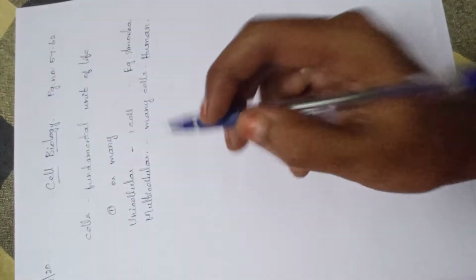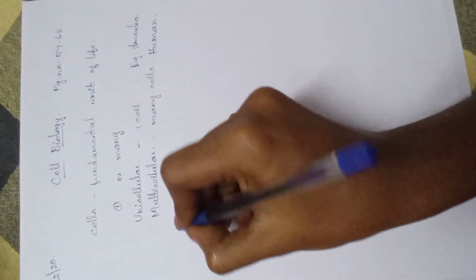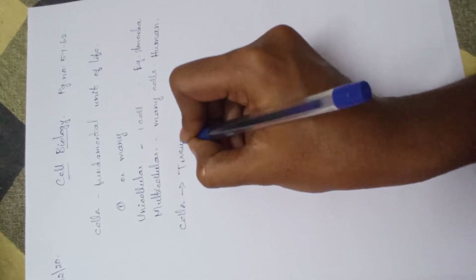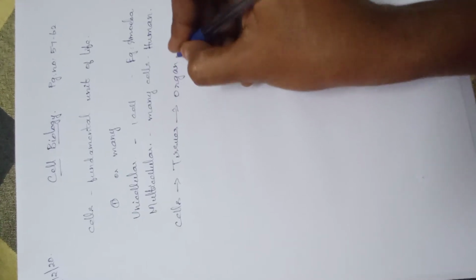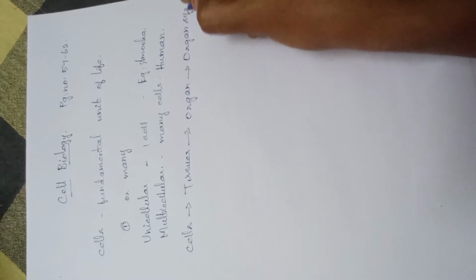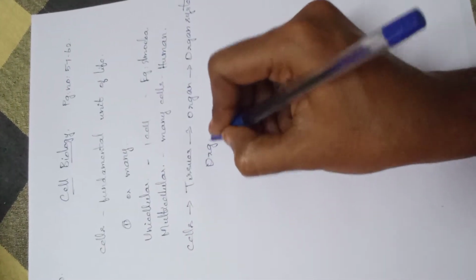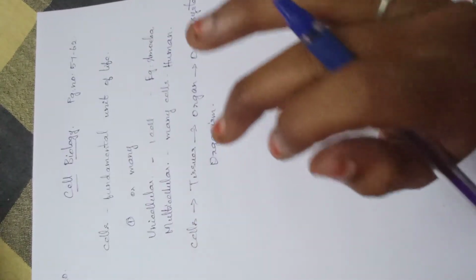And then, what is the cell flow chart? The cell flow chart means how an organism is developed. First, from the cells many tissues are formed. From the tissues they develop into an organ, and after that an organ system, and then the complete organism is formed. So how do the cells develop into an organism?